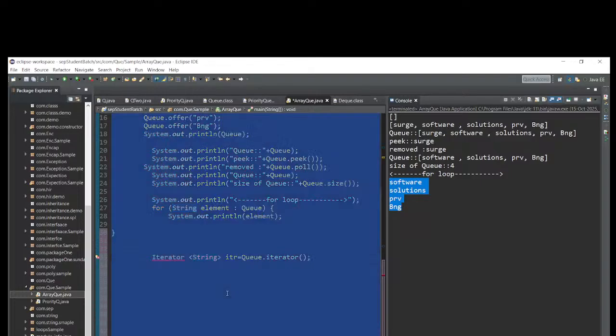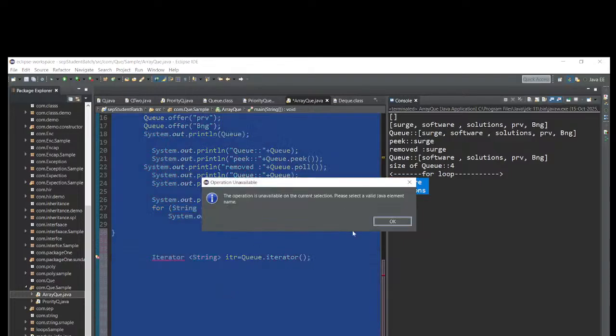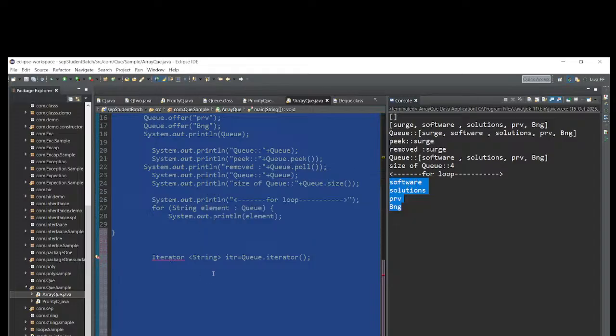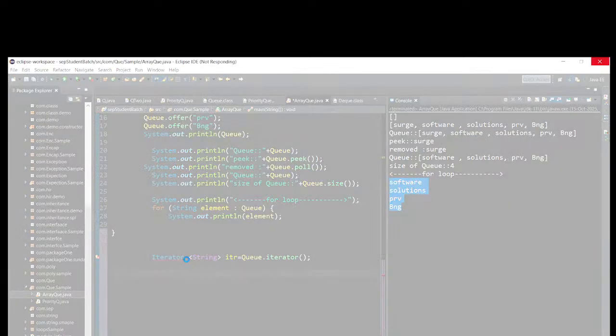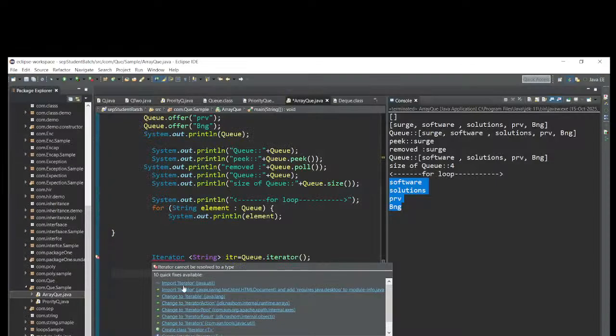Okay, Control A, Control Shift F. We have to import the iterator. Loading slowly. After this creation, I will write the while loop. See now, import iterator from the java.util package.